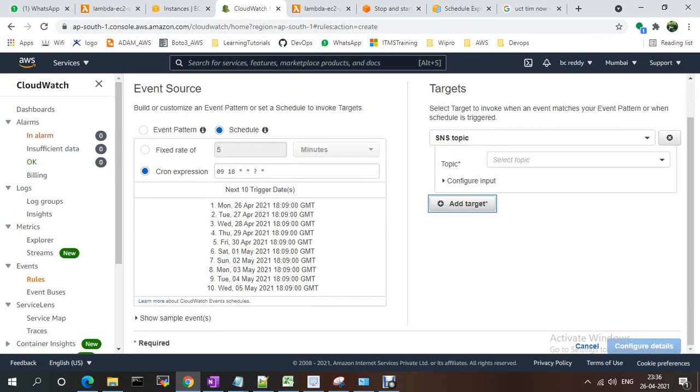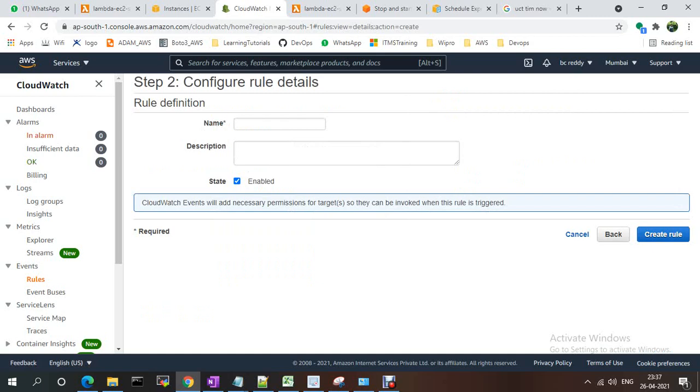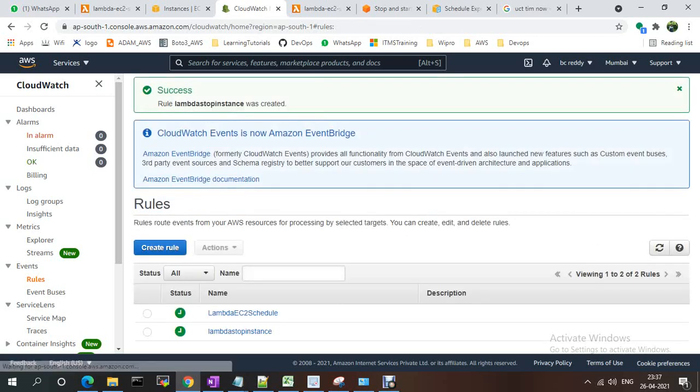I'm adding the target, lambda function, stop instances, and configure. Okay, instances. I'm creating this one. Let's check whether this is working fine or not.